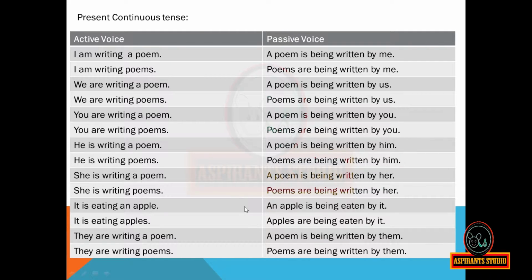It is eating an apple. An apple is being eaten by it. It is eating apples. Apples are being eaten by it. They are writing a poem. A poem is being written by them. They are writing poems. Poems are being written by them.